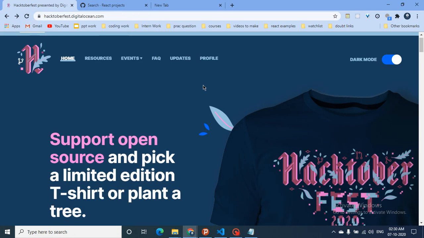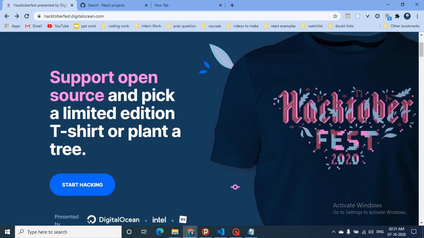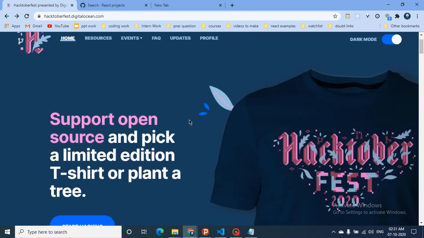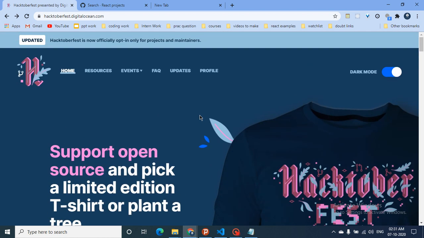Hello friends, so today we're gonna talk about Hacktoberfest, which is going on live this whole October. You can participate in this Hacktoberfest, in which if you do 4 successful merging pull requests, you can get a T-shirt. That's very nice, and they will plant a tree. So how can you participate in this Hacktoberfest and how can you contribute to open source? I will tell you the whole thing in this video, so stay tuned.